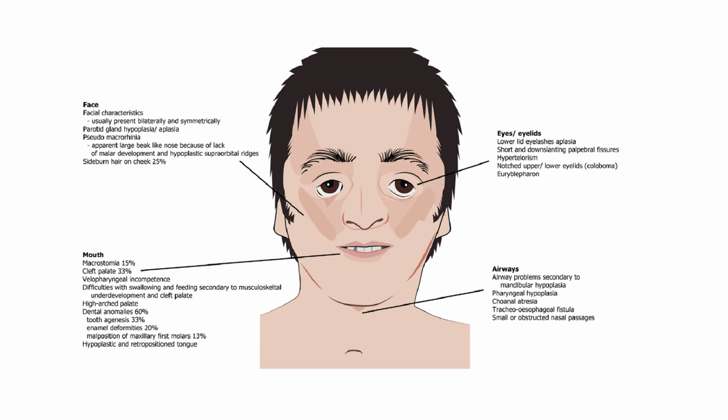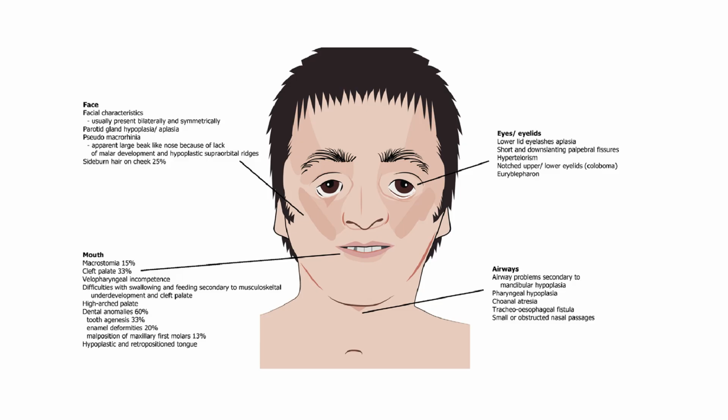So let's talk about the description of each unit in detail. Talking broadly about the face, the mandible is micrognathic, bilateral and symmetrical involvement is noted, and parotids are aplastic or hypoplastic. Pseudo macrorhinia can be seen, mainly due to deficiency of the malar region and the supraorbital ridge.